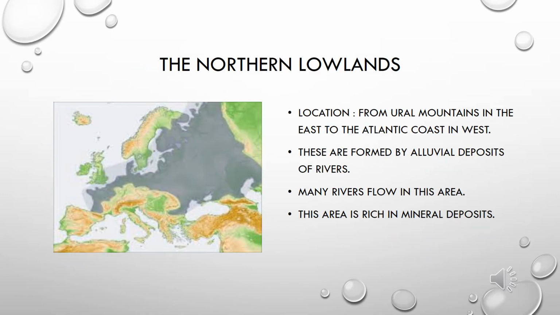The northern lowlands. Its location is from the Ural Mountains in the east to the Atlantic coast in the west. These are formed by alluvial deposits of rivers. It means when rivers bring new soil, that is called alluvial. Many rivers flow in this area. This area is rich in mineral deposits.